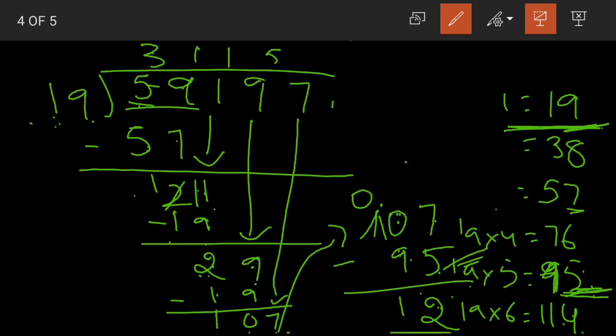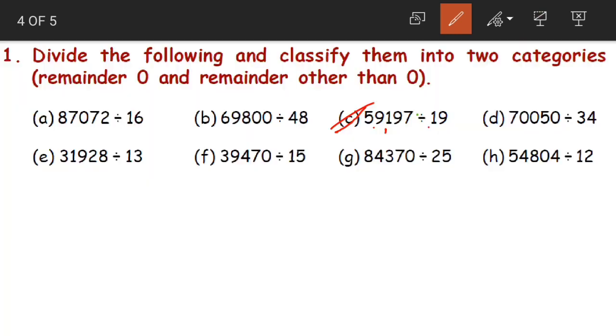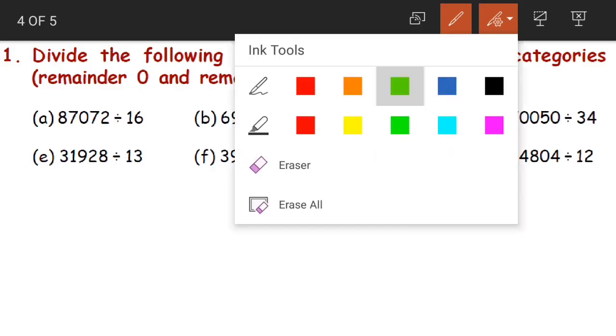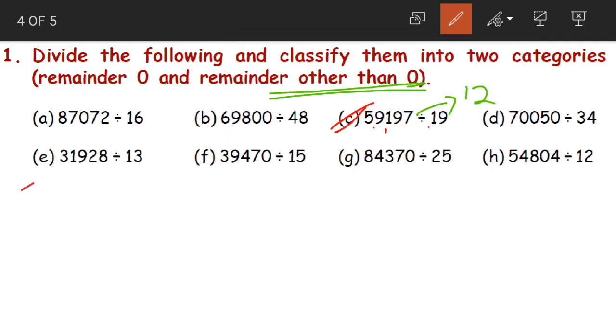12. Now after this there are no digits left to bring down, and 12 is less than 19. So we cannot further divide. This is our final answer. What is the remainder? Remainder is 12 here. Yes, the remainder for this is 12. That means it comes under the category whose remainder is other than 0. Clear, children? Now let us take another example here.